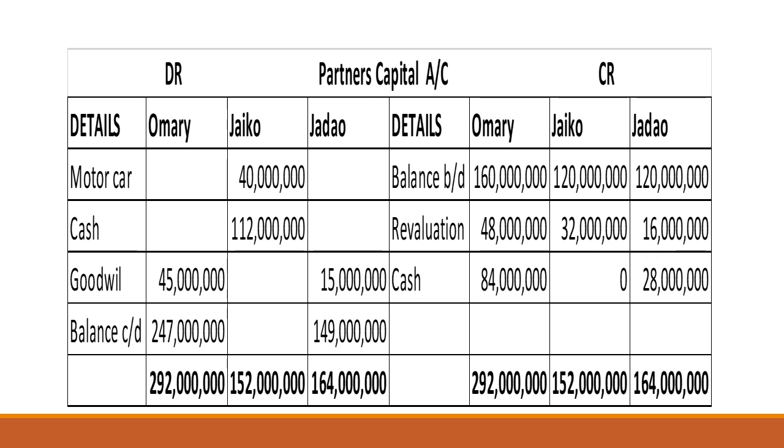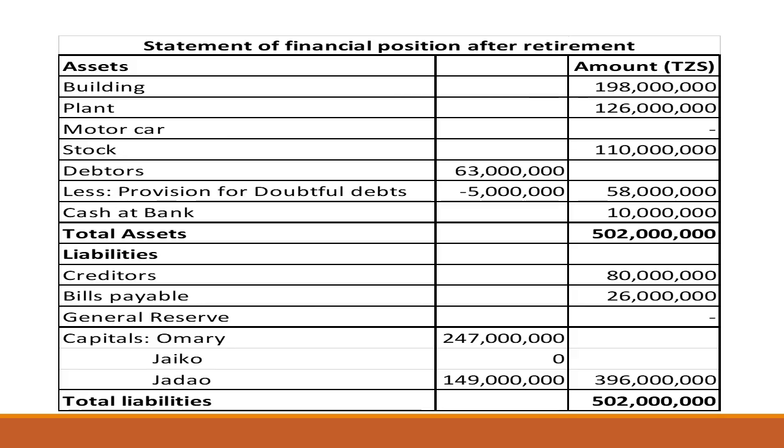Omari has a balance of 247 million, and Jadao has a balance of 149 million to be taken to the statement of financial position. So that gives us a total liability of 502 million.